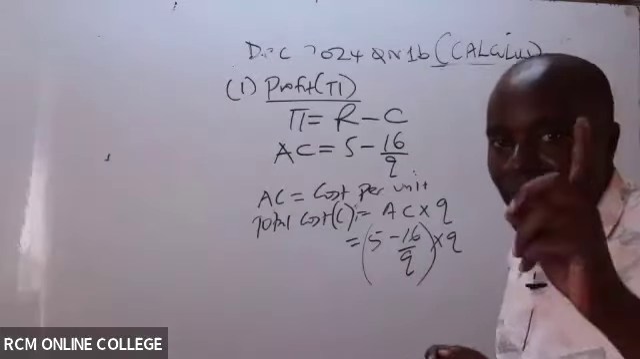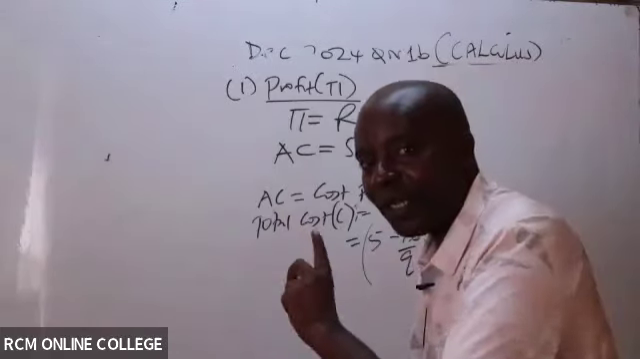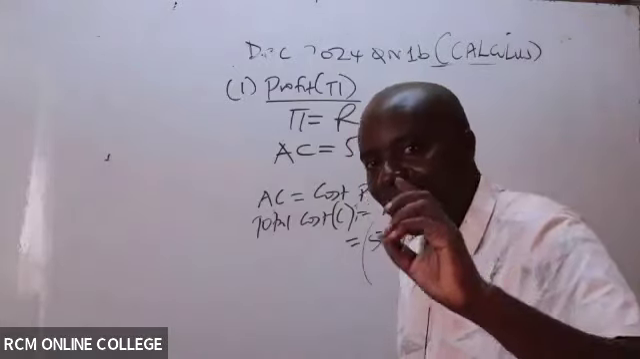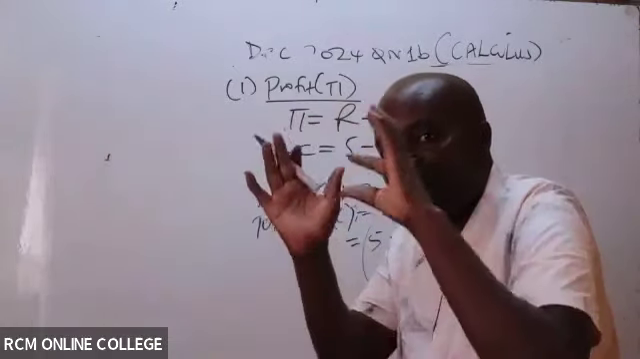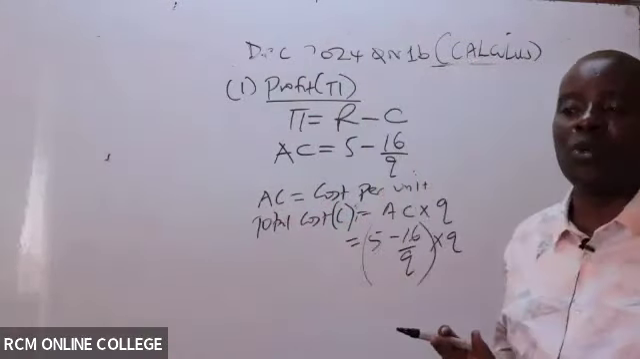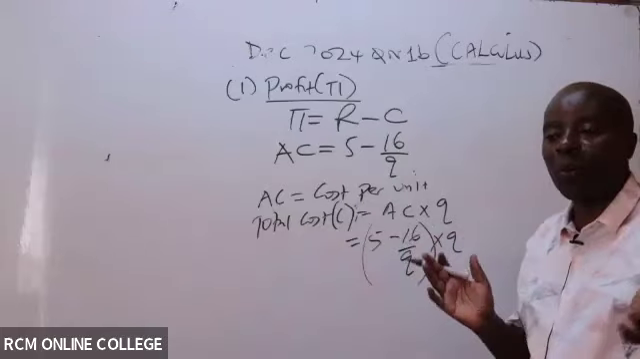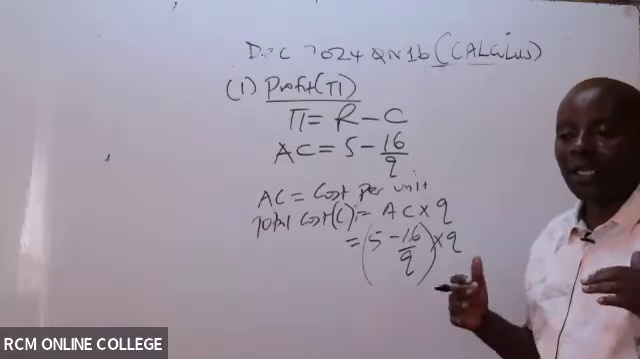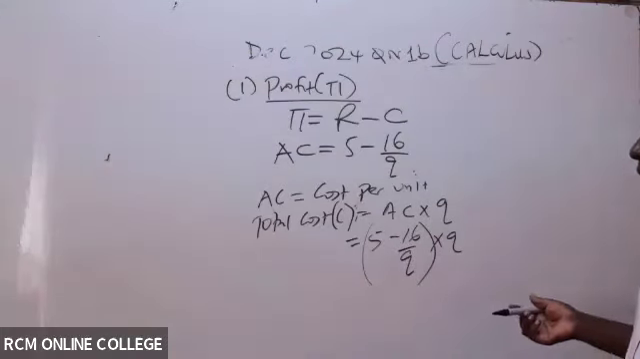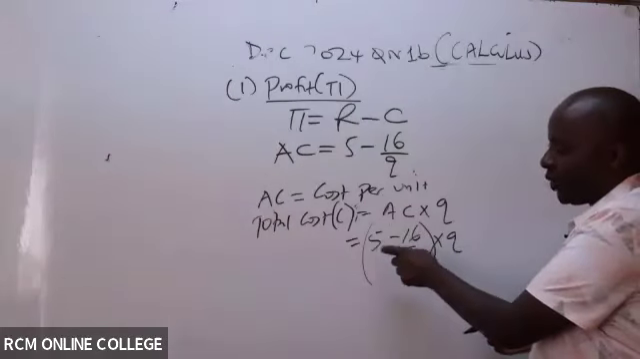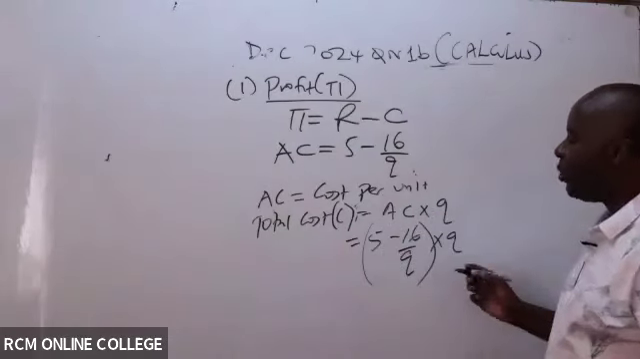So remember, when I'm given average cost, I don't integrate. When I'm given average cost, take the average cost function and multiply it with Q to get total, or with X, depending on what the examiner is using as the variable. Distributive law, distribute this inside here. So you distribute this inside here, what do we have?